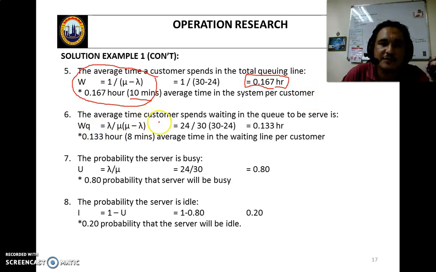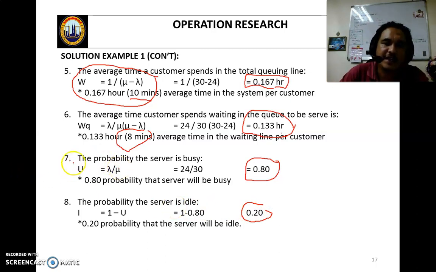Wq, the average time a customer spends in the queuing line, your answer is 0.1333 hour, or times 60 is 8 minutes. The probability the server is busy, lambda over mu, is 0.8, and I is 0.2, equal to P0.